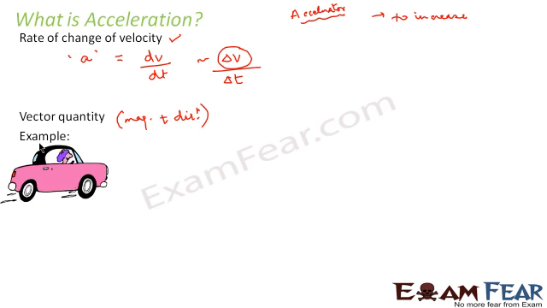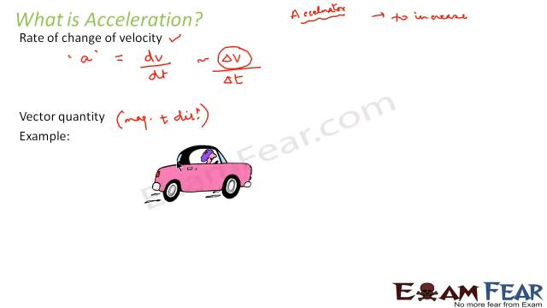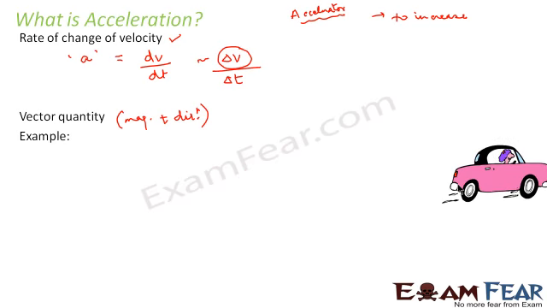Let us take an example. Let us suppose we have this car. We see that this car is moving with a velocity. Suddenly the velocity increased and it again increased further. So what did we notice? When the car started, initially it was at rest. That means initially the velocity was 0. So if we plot the velocity, it will be something like initially the velocity was 0.